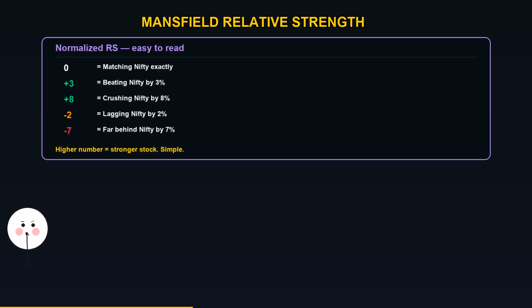Mansfield Relative Strength takes this one step further. Instead of the raw ratio, you normalize it. 0 means the stock is matching Nifty exactly. Positive means the stock is beating Nifty. Negative means the stock is lagging Nifty. So when Mansfield RS is at +3, the stock is outperforming Nifty by 3% over the look-back period. When it is at -5, the stock is lagging by 5%.